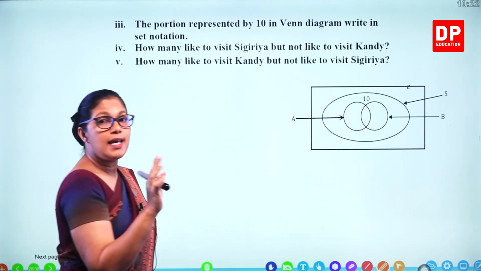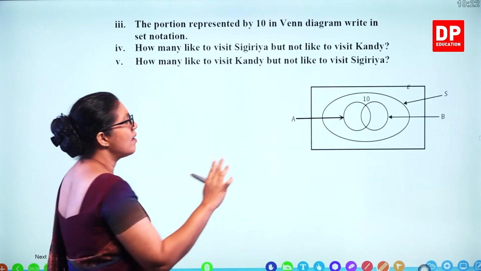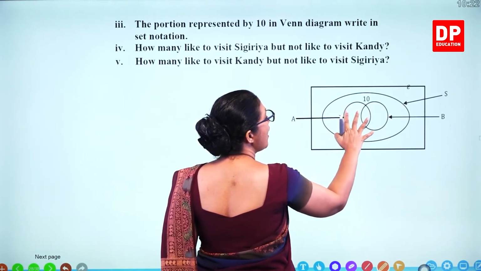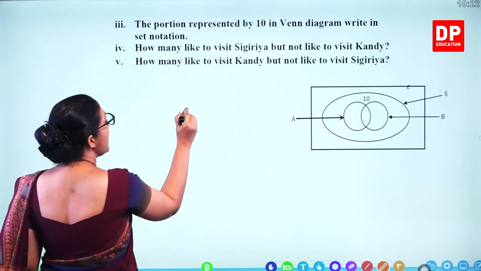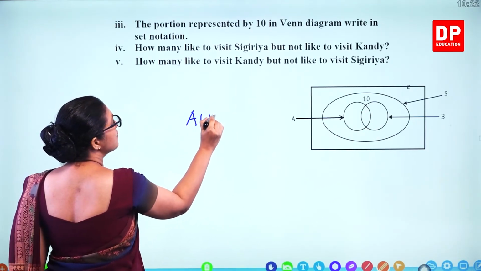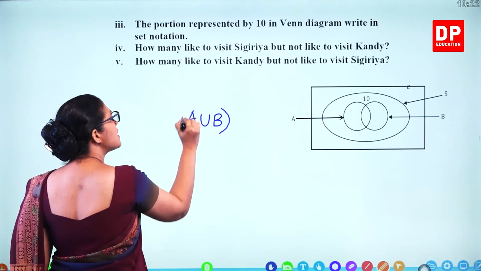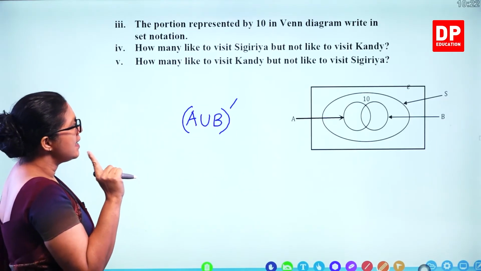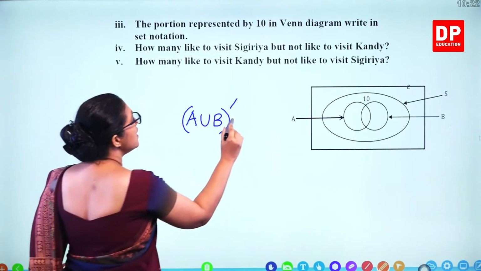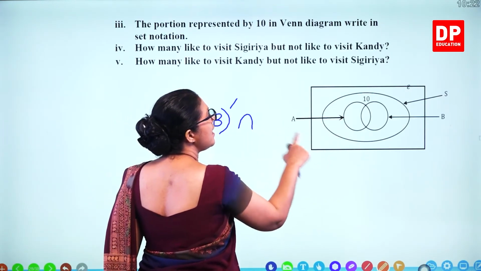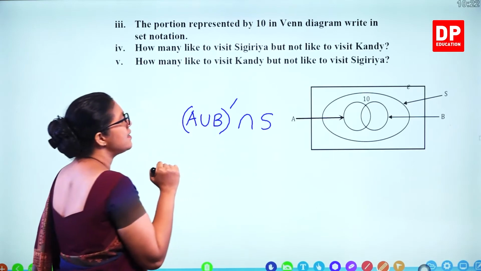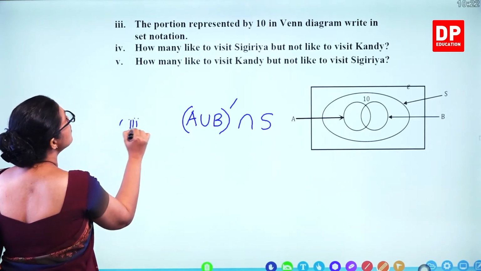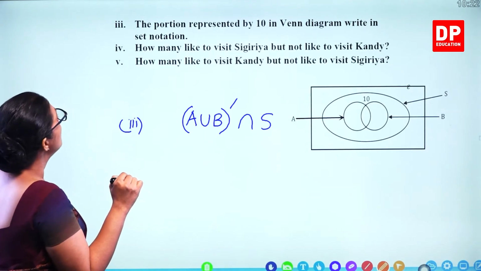A and B. Inside the circle, A or B. We say A or B. That means A union B. Outside those two circles, A union B dash. But inside the S circle, intersect with S. So that's the set notation for the Venn diagram.